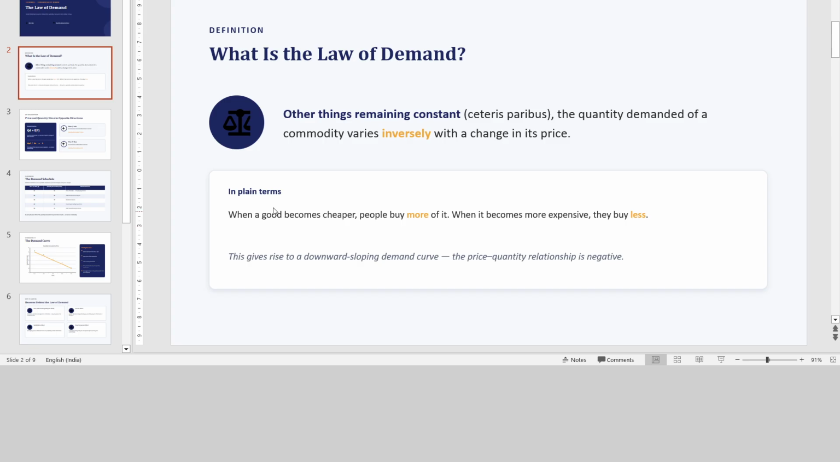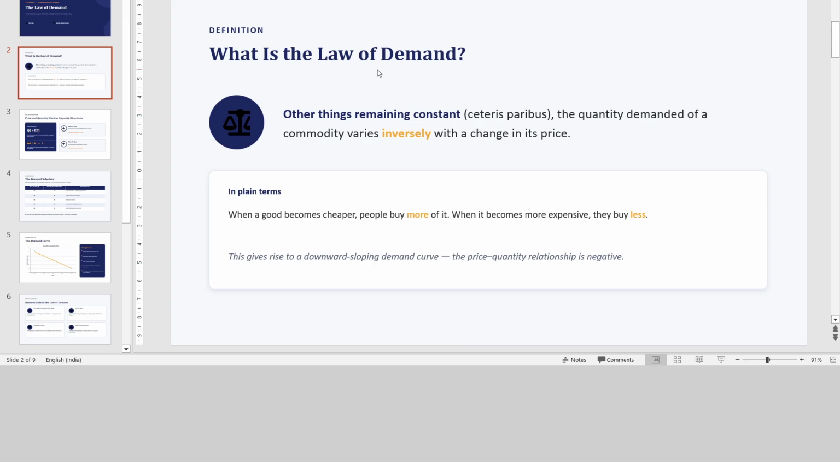Means, in plain terms, we can say when a good becomes cheaper, means when price falls, people buy more of the quantity. When it becomes more expensive, they buy less. This gives rise to a downward sloping demand curve. The price quantity relationship is negative.